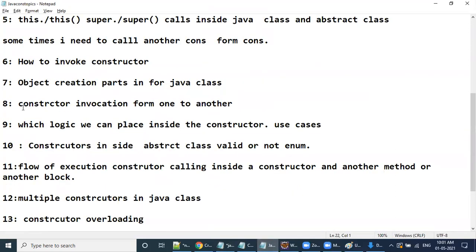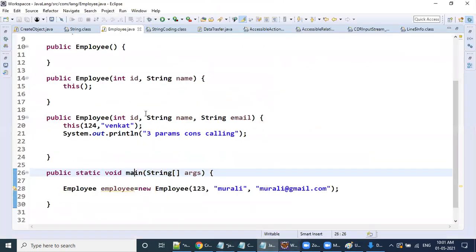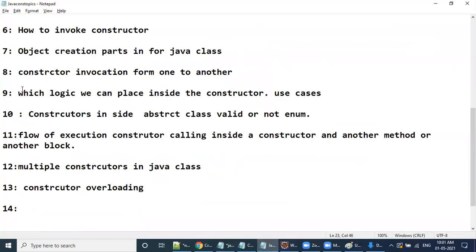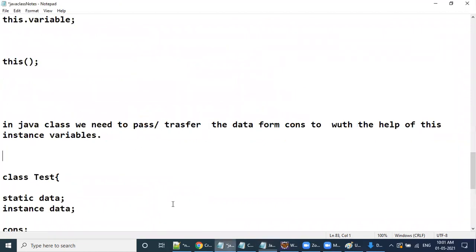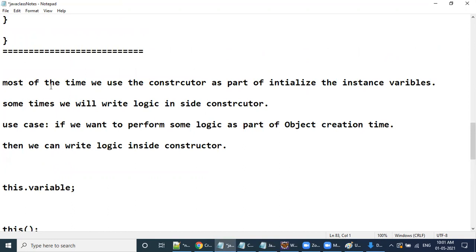Constructor invocation from one constructor to another constructor, that we have just now seen by using this and this with empty parameters, that is also covered. Next one is, which logic we can place inside a Java constructor. Come on, tell me here. Yesterday in class we have seen this. Most of the time we use the constructor to initialize the instance variables.